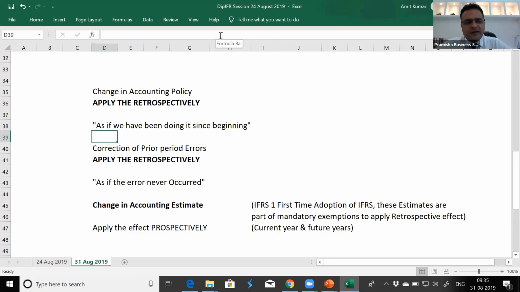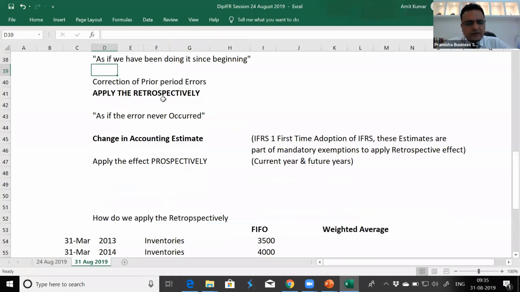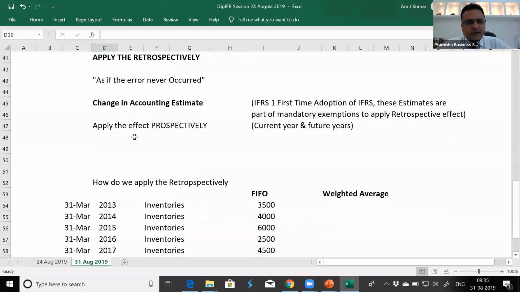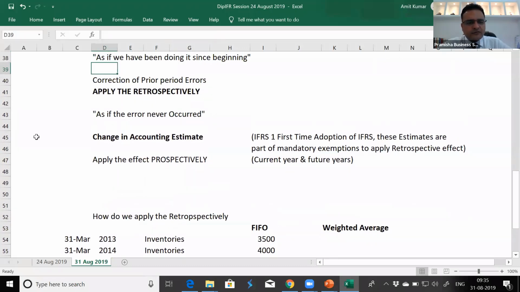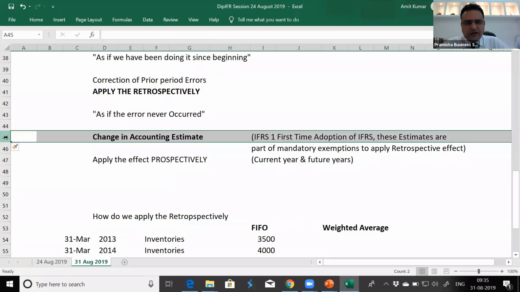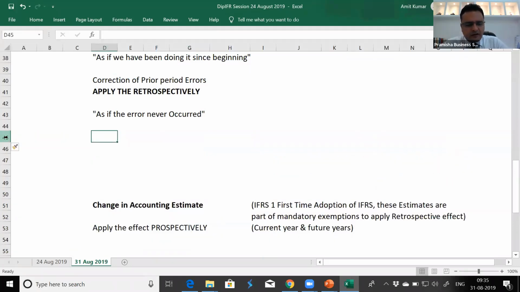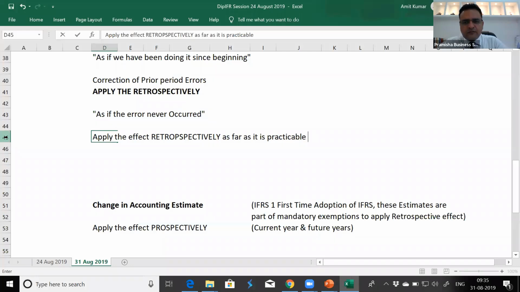There is a catch here that we'll apply the effect retrospectively as far as it is practicable to do so. There's one relaxation. Apply the effect retrospectively as far as it is practicable to do so.